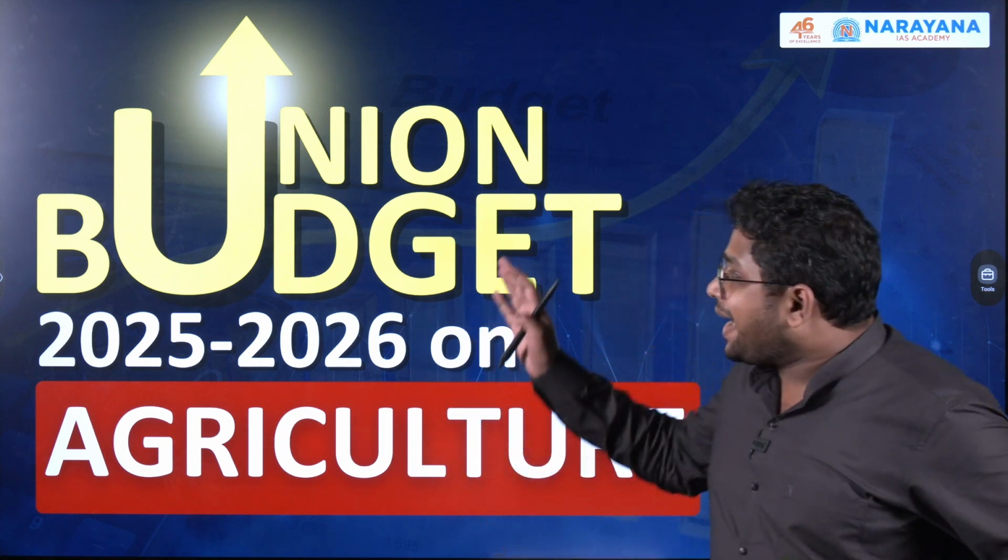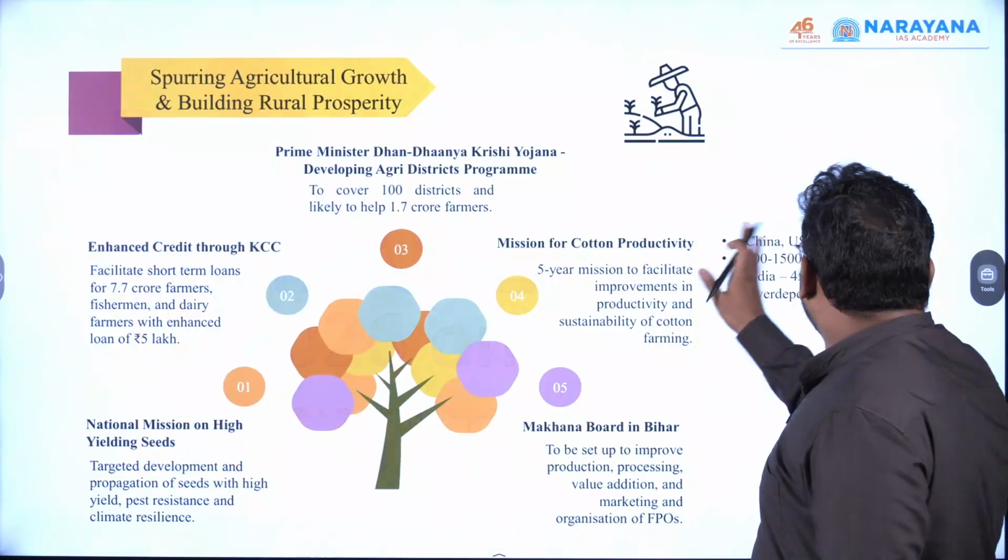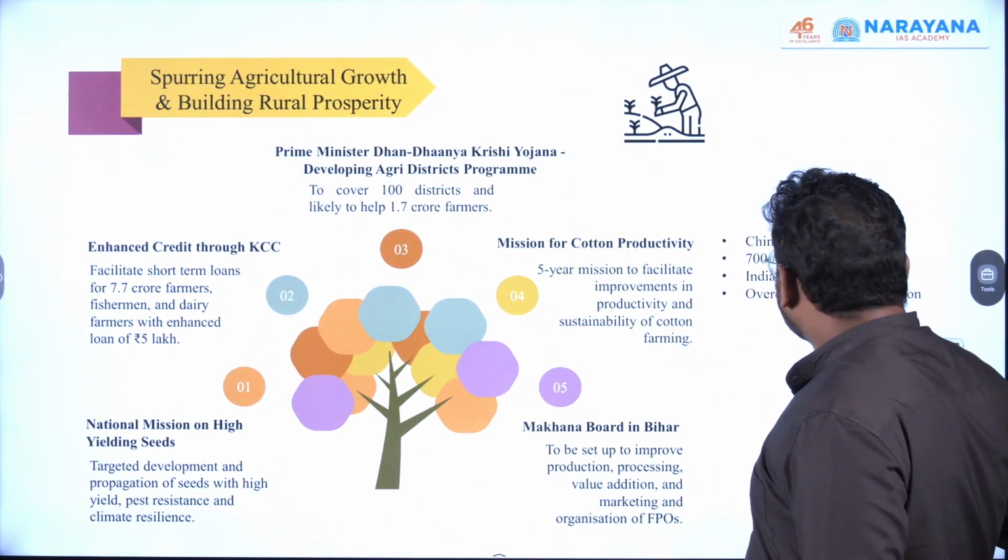Now we will come up with a series wherein we will focus on each sector. So this series will include different videos. Each video will be focusing on each particular sector on which budget is also focusing on. So today we're focusing on the agriculture sector. So we'll understand the budget allocations for agriculture.